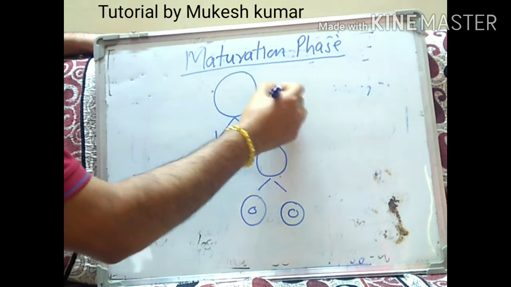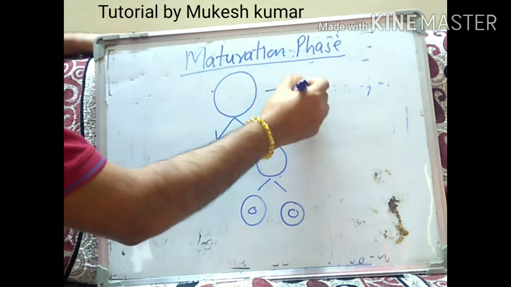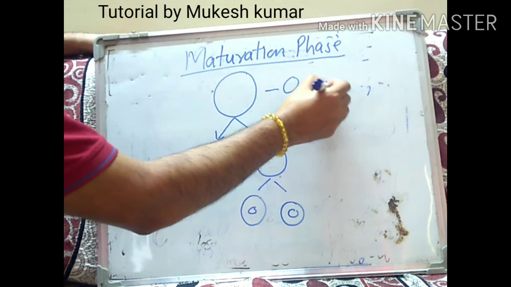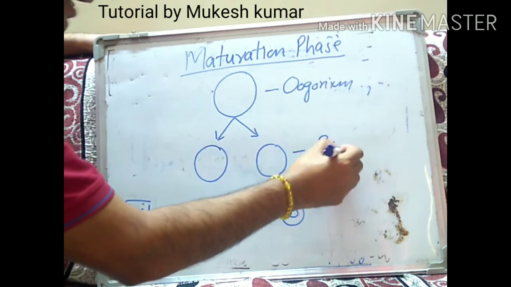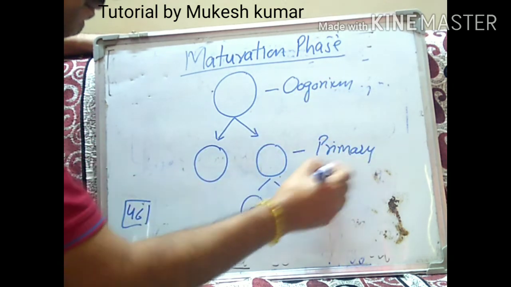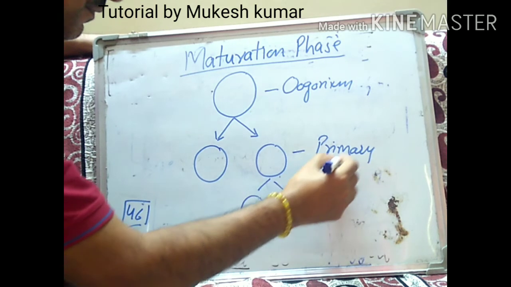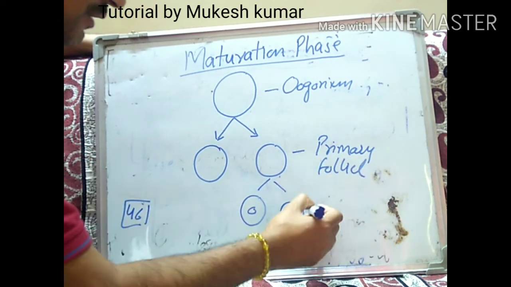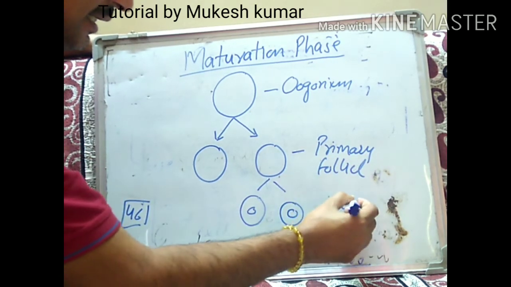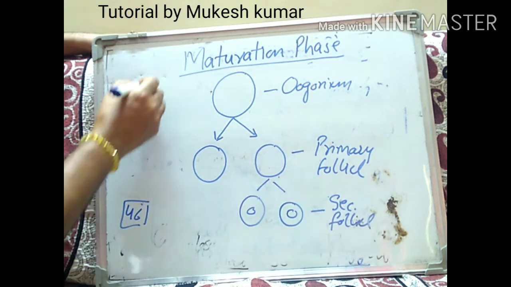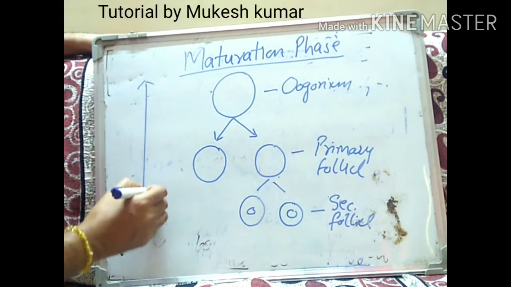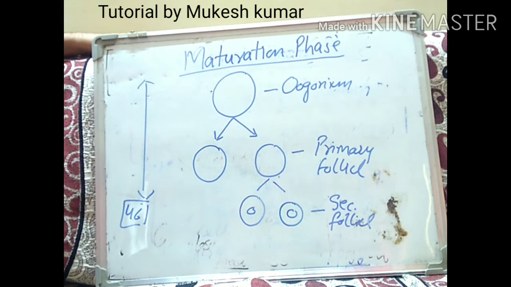We said that this is the oogonium, this is the primary follicle, more granulosa layer, suppose this is the secondary follicle, right? This is the fetal life, fetal stage.